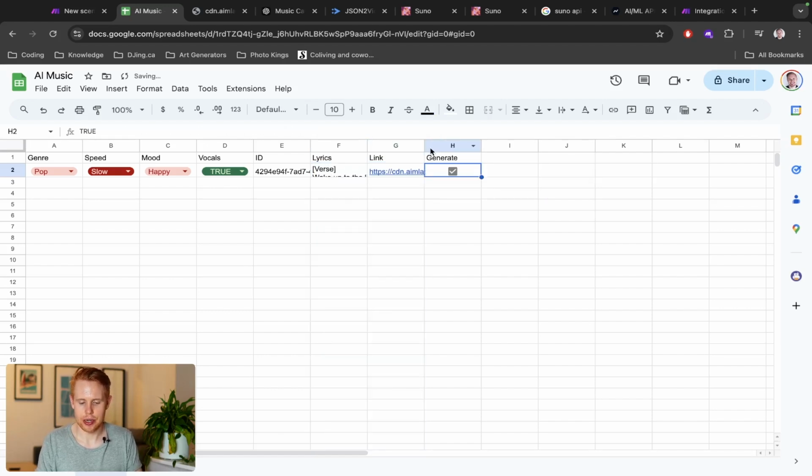And this generate button here, this column, will actually go ahead and generate that video. So when we've entered in the genre, speed, mood, and vocals, and we're happy with our decision, then we can click true on here. You'll see that when it's checked, it's true. When it's unchecked, it is false. So when it is true, we're going to start this workflow.